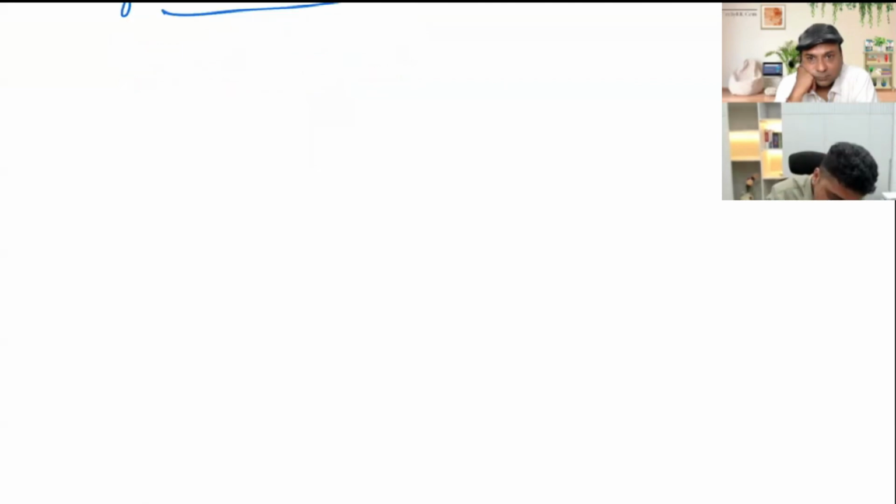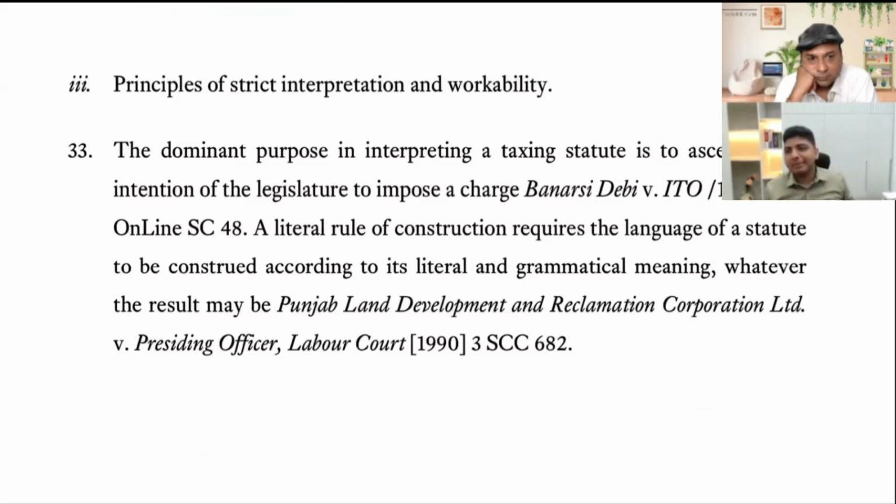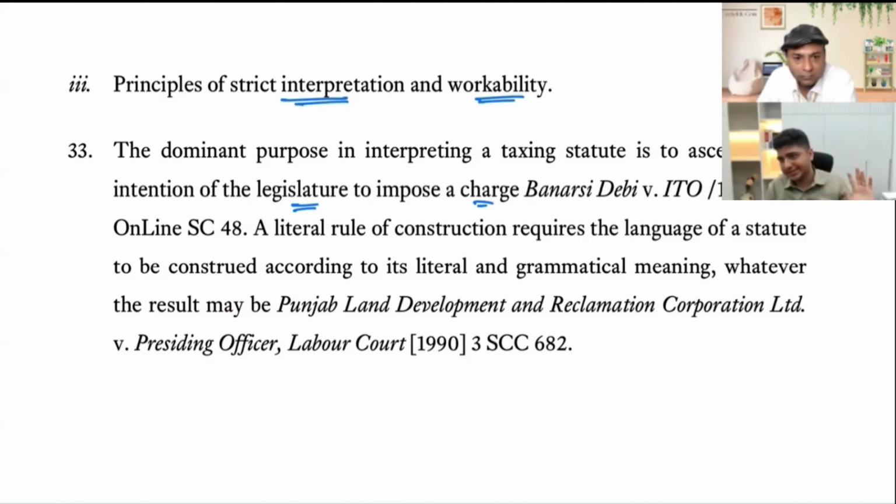So, if I were to take you through para 33 of the judgment, I will go very slowly, because our attempt is not to just finish off the judgment, but to take one or two essences from the whole of the judgment. So here they say, principles of strict interpretation and workability. The dominant purpose in interpreting a taxing statute is to ascertain the intention of the legislature to impose a charge. Whenever you're interpreting the law, you need to understand the dominant intention, whether they want to tax or whether they want to give exemption.